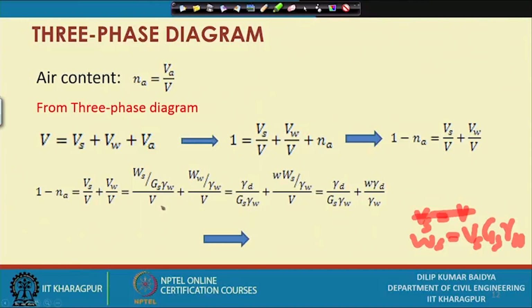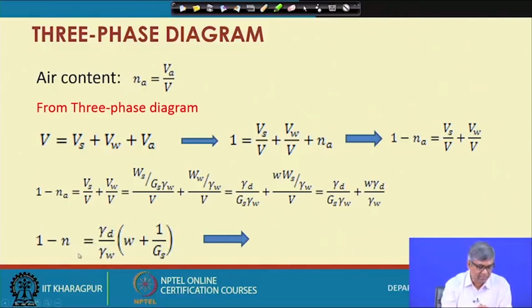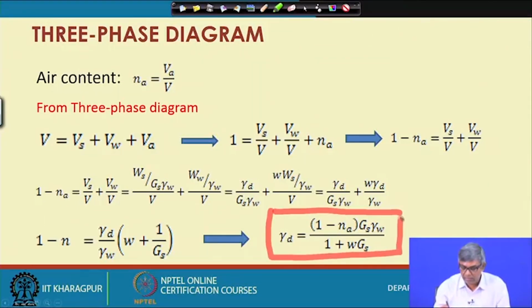Ws by V is gamma D, and Gs gamma W is here, and here again Ww I can express as W into Ws, water content into total solid, by gamma W. If you further simplify, then you get gamma D by Gs gamma W plus water content into gamma D by gamma W. So, from this, 1 minus Na equals gamma D by gamma W, if I take gamma D by gamma W common, w plus 1 by Gs, and further if I go.